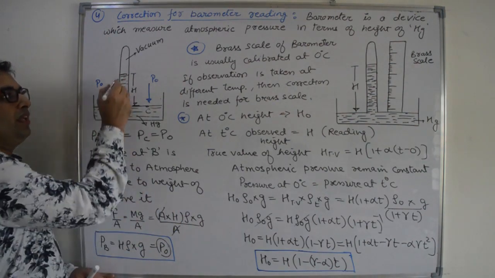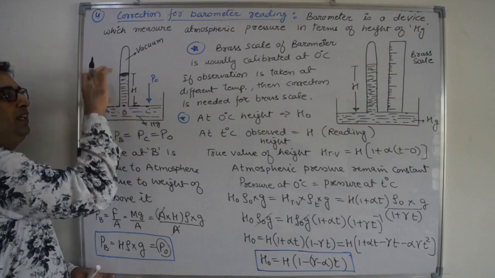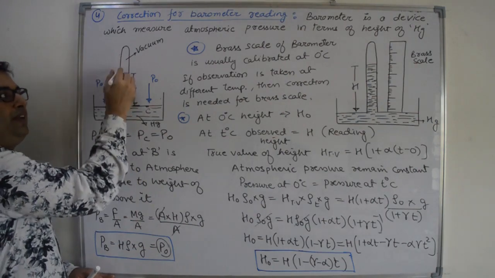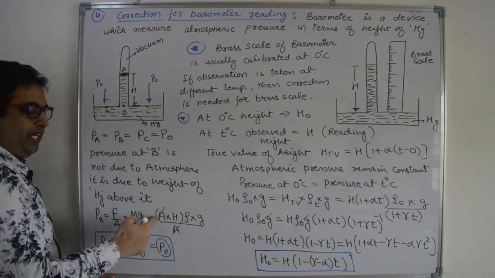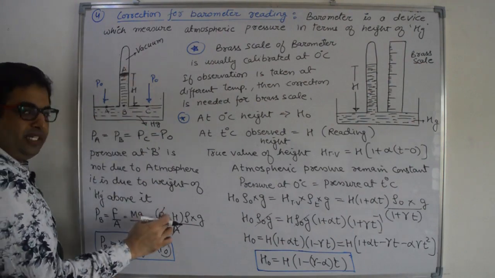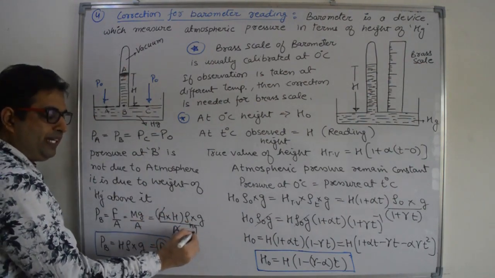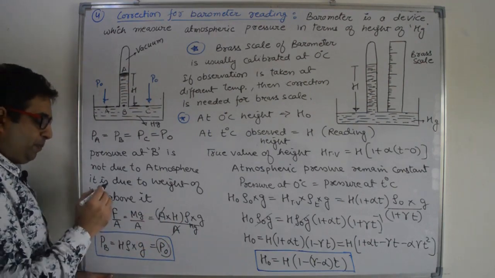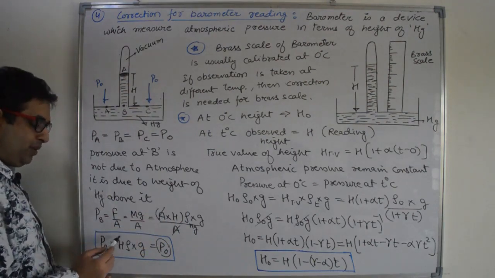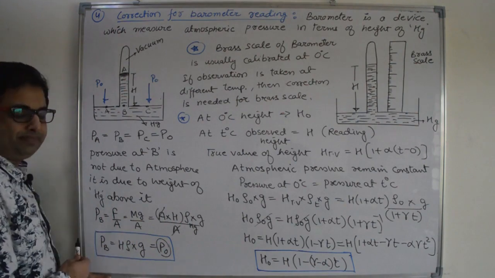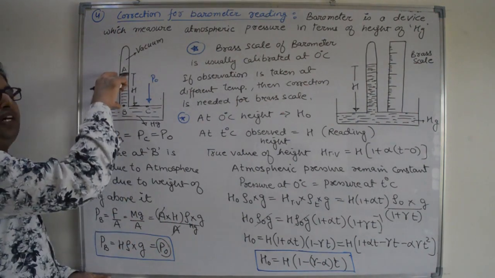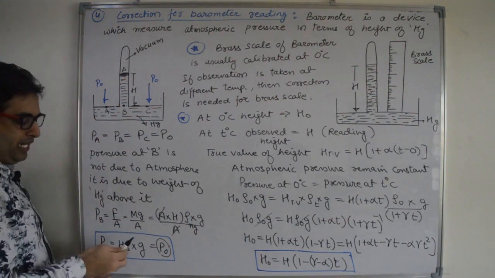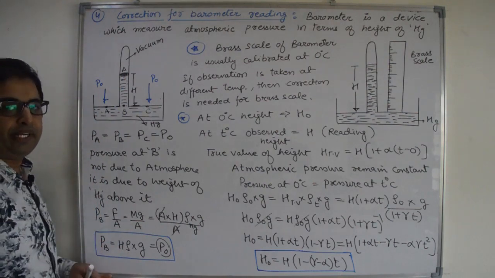What is the volume? Area of cross section times length. Area of cross section is A. So A times H is the volume, times density of mercury times g. A will cancel out. So pressure at B is equal to H rho g, where H is the height of the mercury column and rho is the density of the mercury.